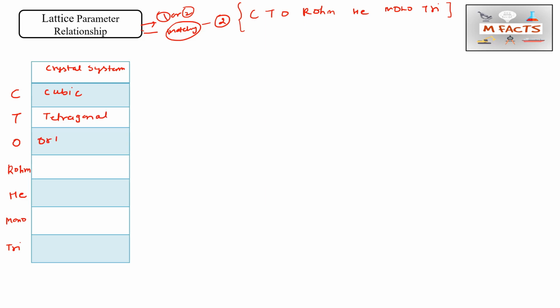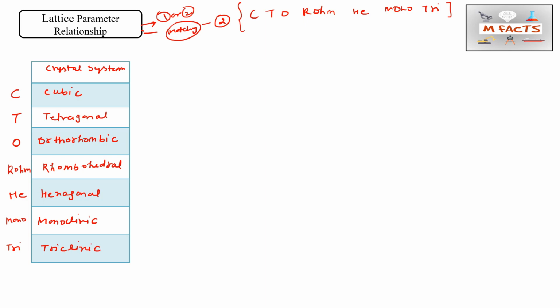You just have to explore this concept, and if you practice at home, you will not need to write these things in the exam. Suppose you forget something, you can cross-check in the exam. Rho means rhombohedral. I am just writing it here, then I will tell you the relation between the axes and angles. HE means hexagonal, mono means monoclinic, and tri means triclinic.